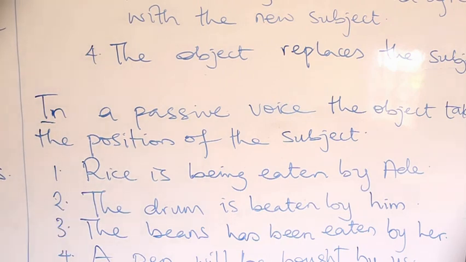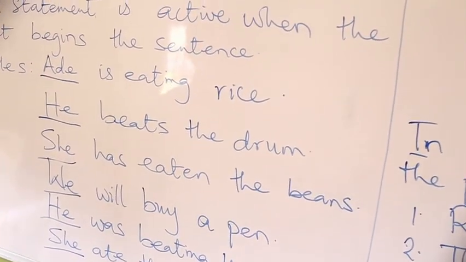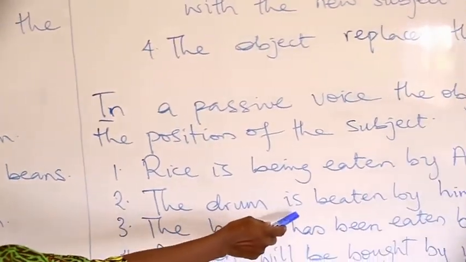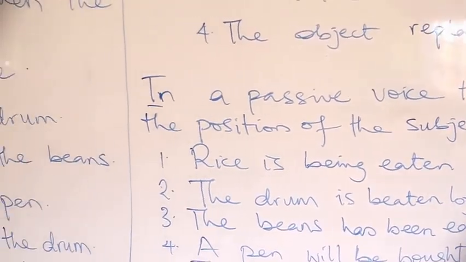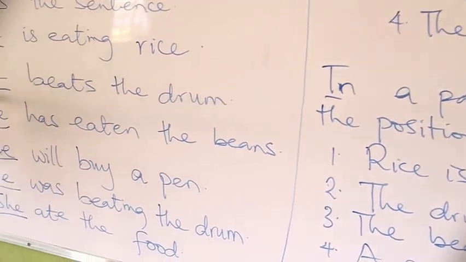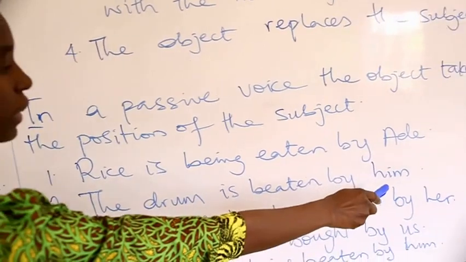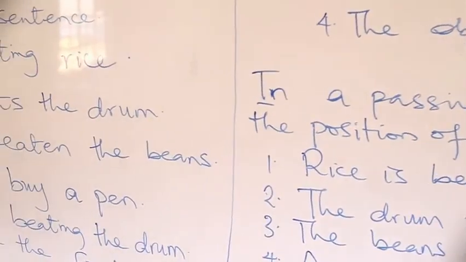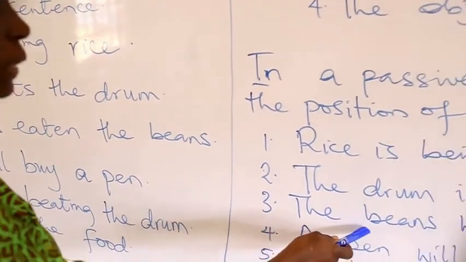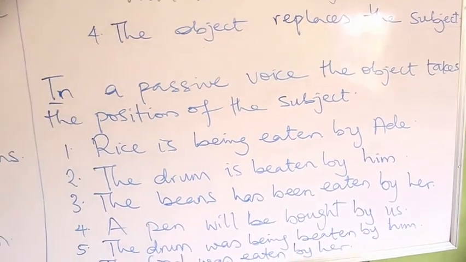Two. He beats the drum changes to the drum is beaten by him. Note that he, when it gets to the object form, it becomes him. Three.